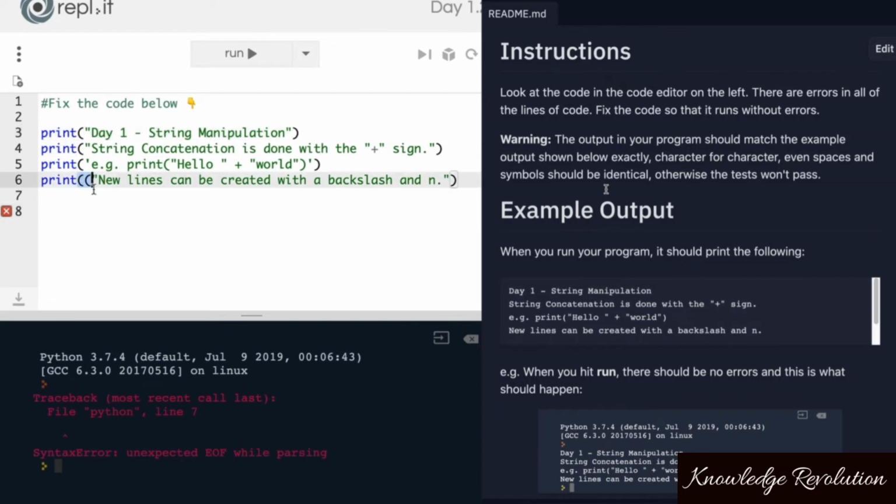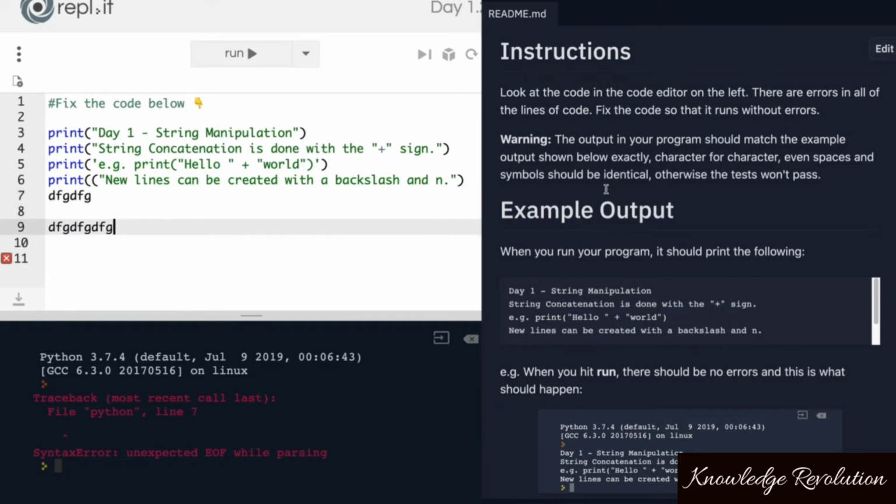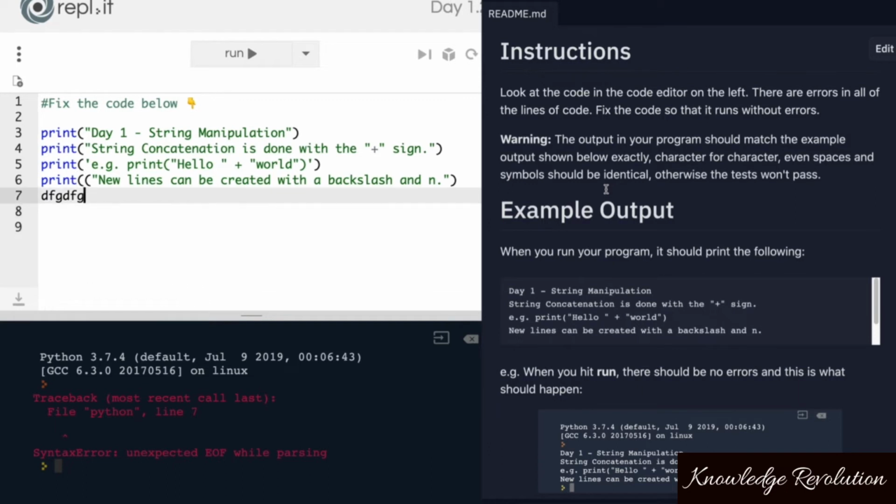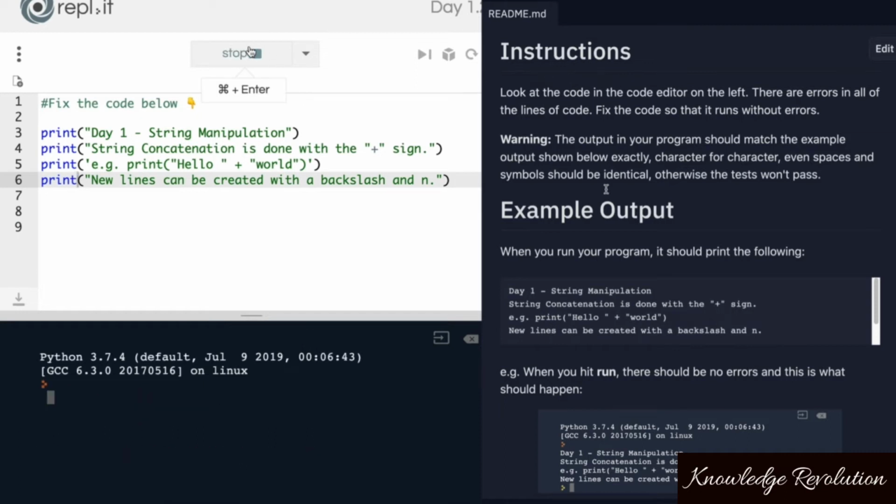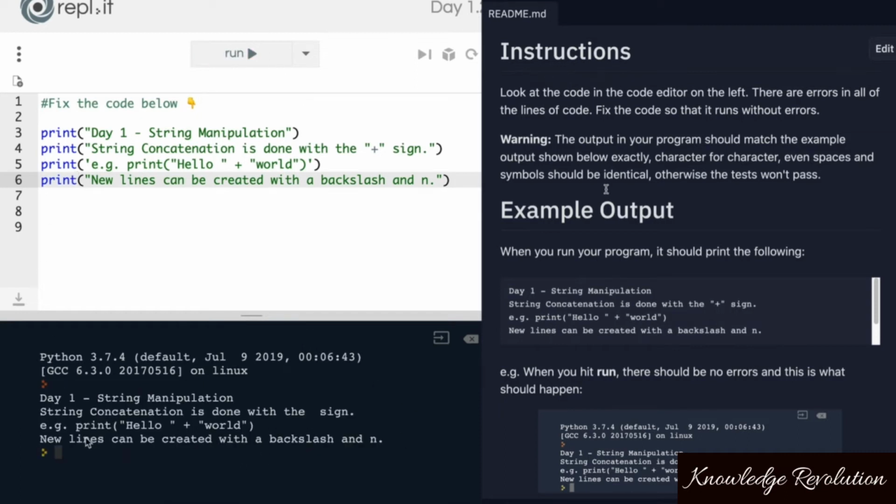Well, it's got 2 open parentheses, but only 1 closing parenthesis. So the computer thinks that you're going to continue writing something and then close it off at the end, which is not the case. In fact, what has happened is we simply have an extra misplaced open parenthesis. And now if we delete that and hit run, you'll see that we have everything printed.